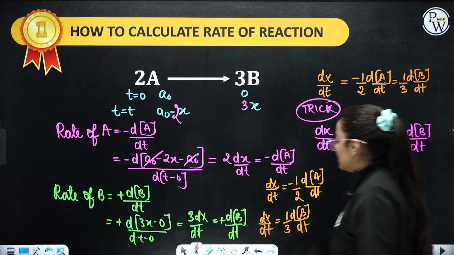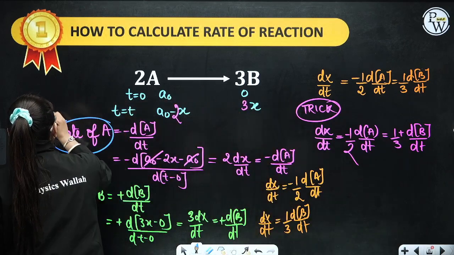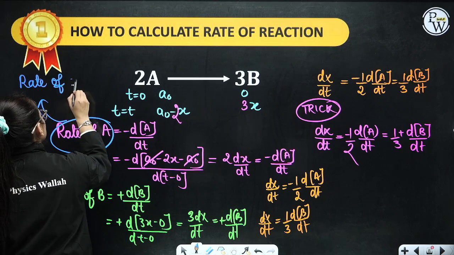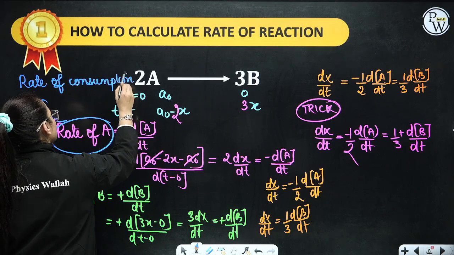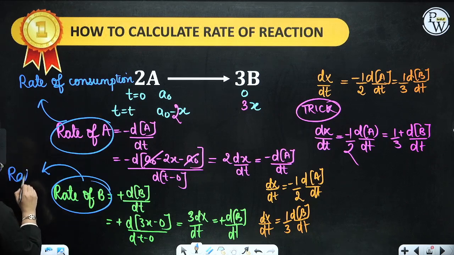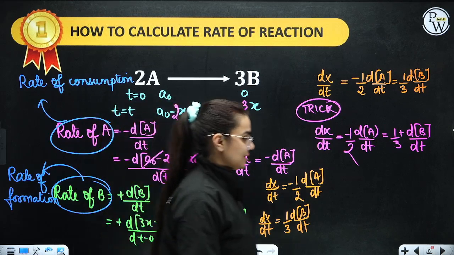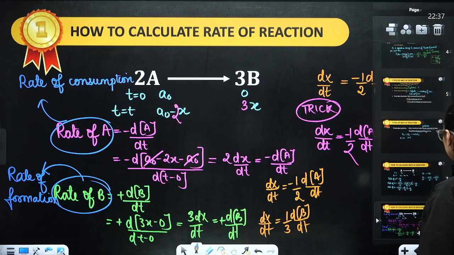Now a few things that you need to keep in your mind. Rate of A is also written as rate of consumption of A. And rate of B is written as the rate of formation of B. For products we use formation, and for reactants we use consumption. I hope this is clear to everybody. You can take a screenshot of this as well. Moving on to your next part.